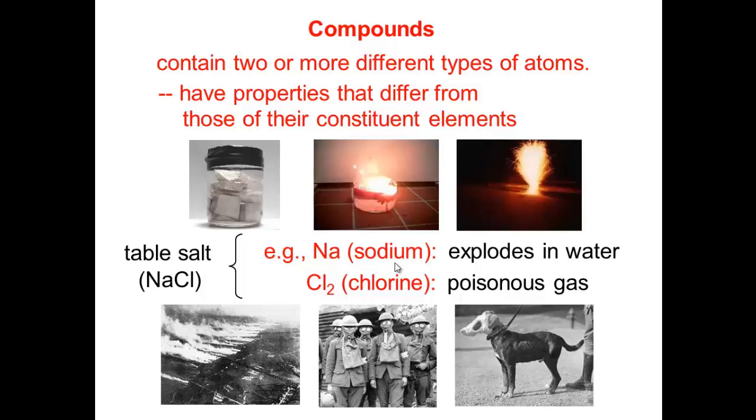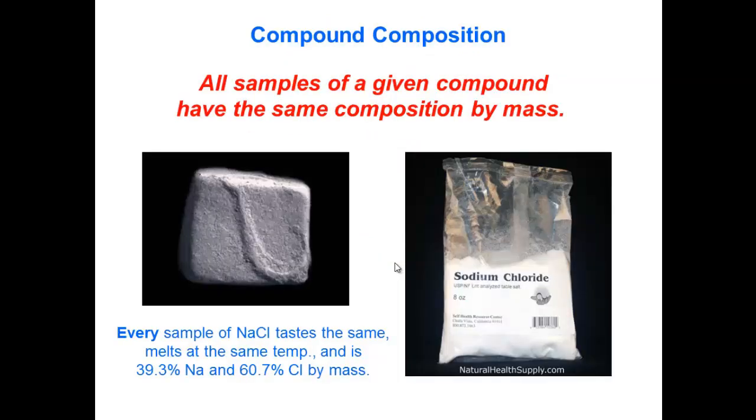Table salt is matter that has a unique and unchanging chemical composition, with odorless, white, cubic crystals. So this means the properties of table salt as a compound are different from the properties of its elements, which are sodium and chlorine.